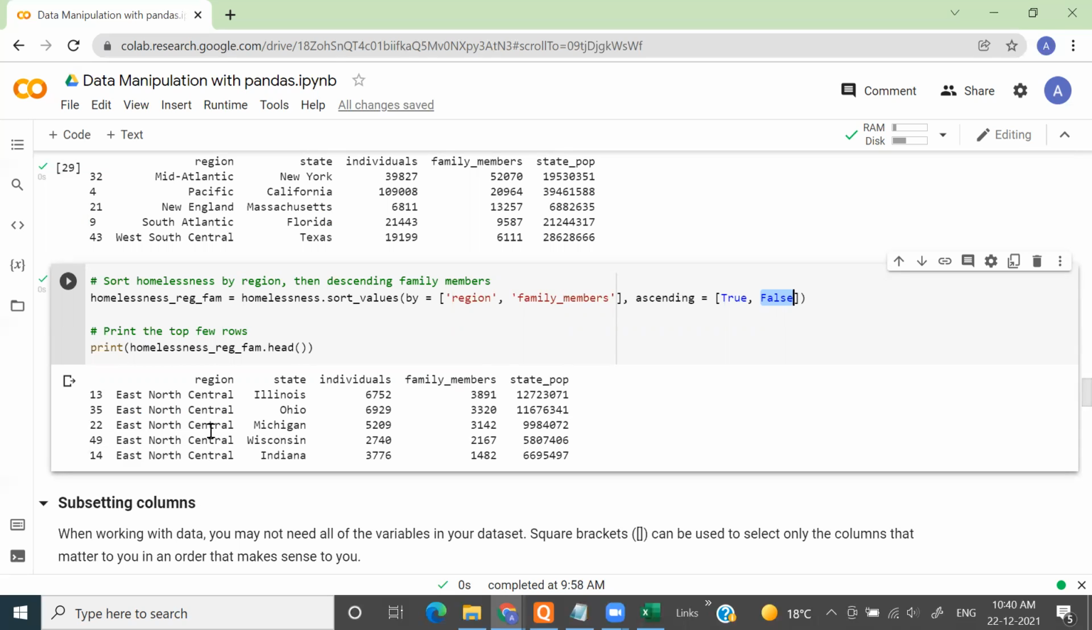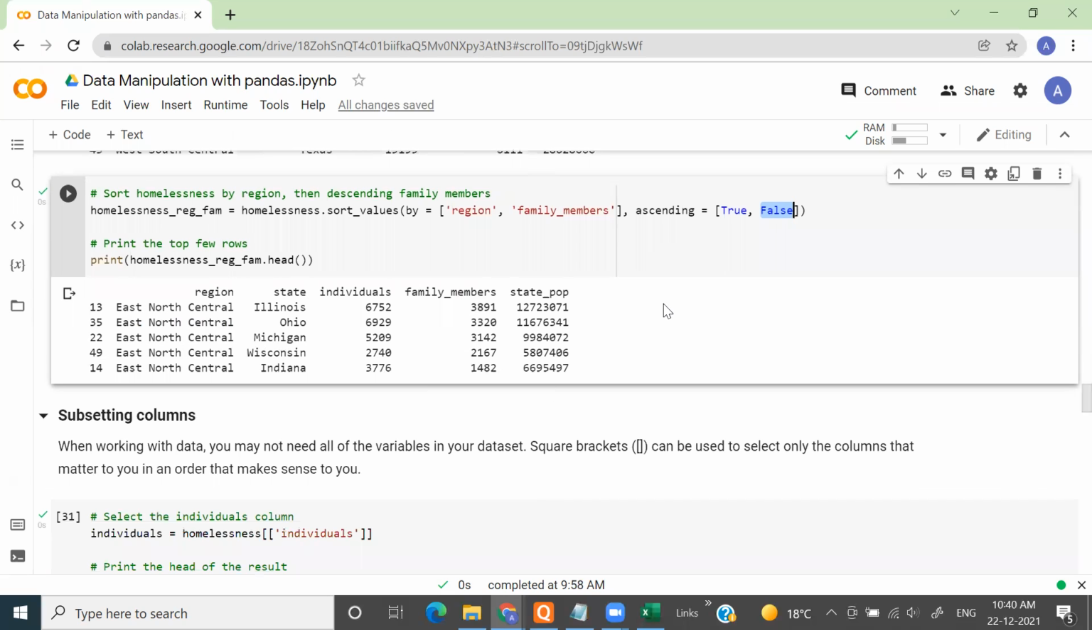Are you getting this? Is this part clear?